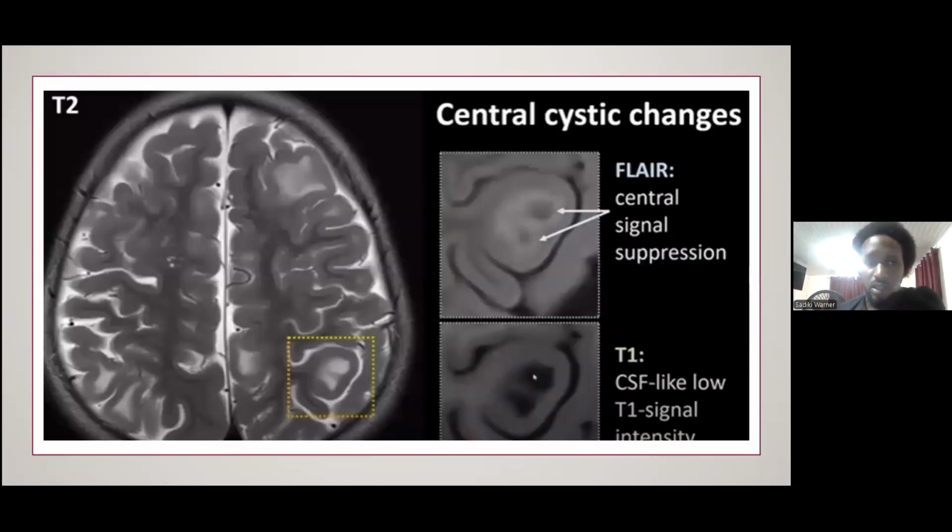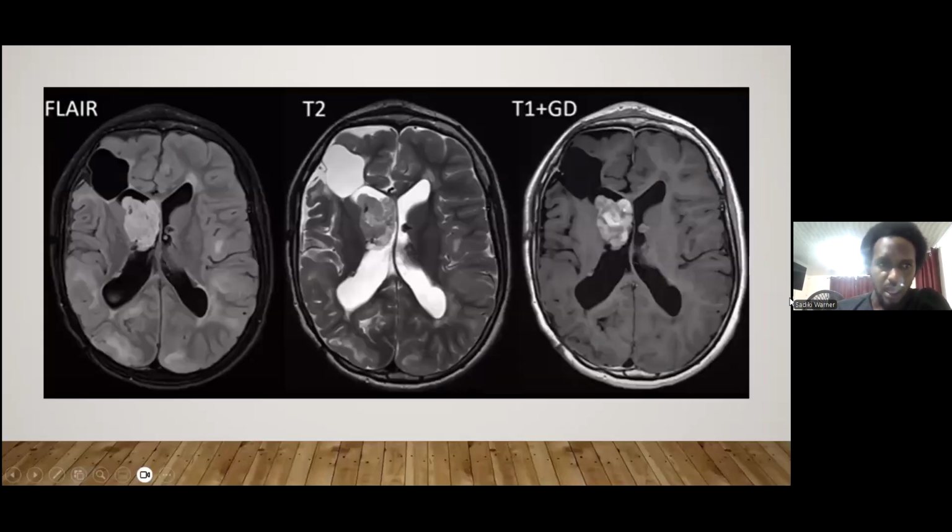We are also able to notice on MRI, within these tubers, central cystic change or central suppression on the FLAIR, and on the T1 they can be CSF-like, with low T1 signal intensity centrally. And this is one of the subependymal giant cell astrocytomas that we see, which, as I say, almost all the time protrudes into the ventricle.